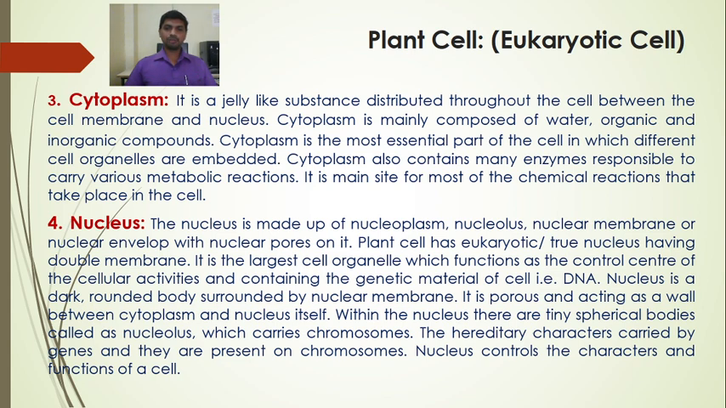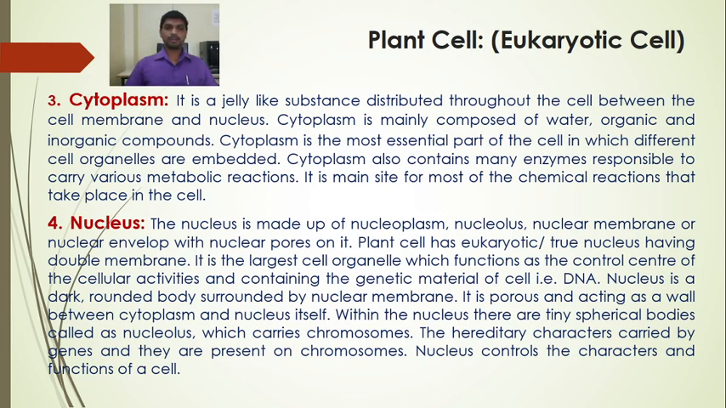So the nuclear membrane is porous and acts as a limiting membrane between cytoplasm and nucleus itself. Within the nucleus there are tiny spherical bodies called nucleolus which carries chromosomes. The hereditary characters carried by the genes are present on the chromosome. Nucleus controls the characters and the functions of a cell. So nucleus, which is the control center of the cellular activities, contains the DNA which is a genetic material.